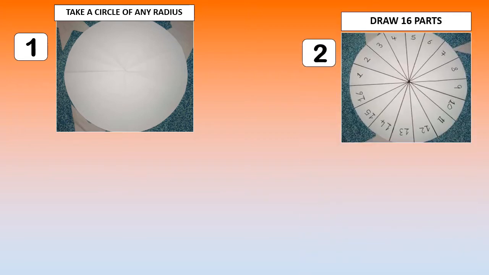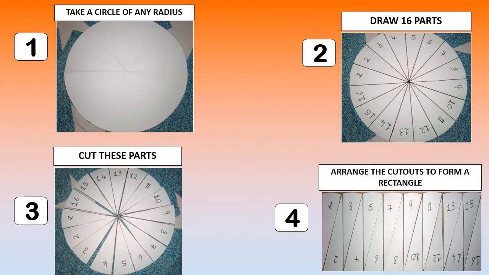Step number 1. Take a circle of any radius. Step number 2. Draw 16 parts and number them as shown in figure 2. Next, step number 3. Cut these parts as shown in figure 3. Step number 4. Arrange the cutouts to form a rectangle, which is shown in figure number 4. See, here what we have done, we have transformed a circle into a rectangle.